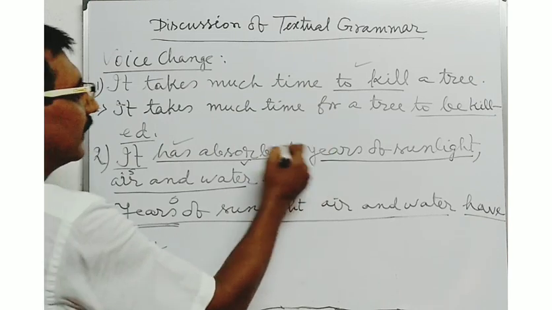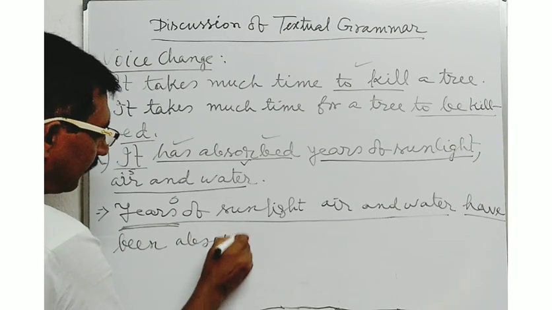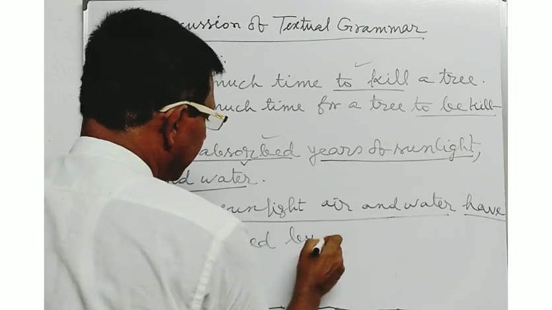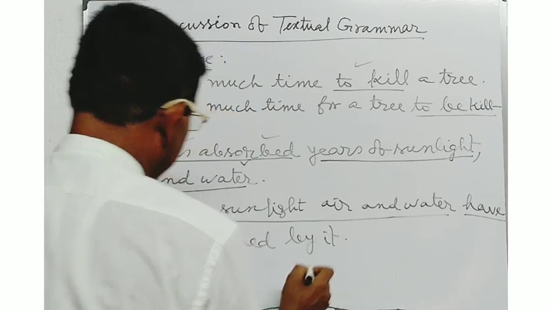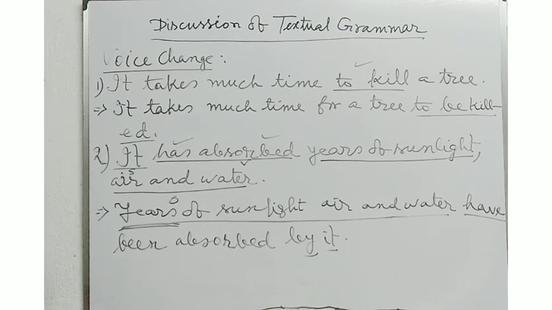Next, the VT form, absorbed, absorbed by it. Here it is the object and the preposition by will be used. Years of sunlight, air and water have been absorbed by it. This will be the answer.